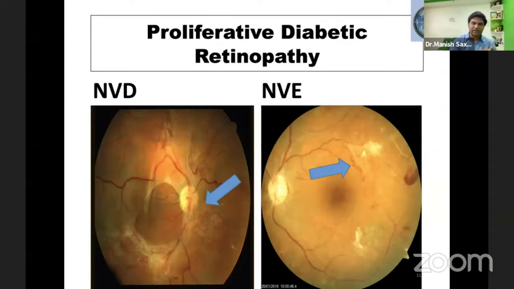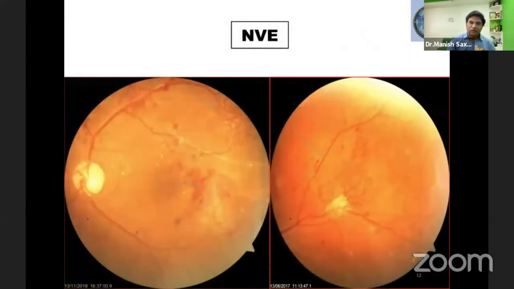The proliferative phase is when we start seeing neovascularizations over the surface of the retina. Neovascularizations are easy to diagnose. To classify, we have to differentiate whether it's NVD or NVE, but it doesn't matter which; both need treatment. Any neovascularization over the disc or over one third of the disc area is called NVD, and beyond that it is called NVE. These are tufts of vessels arising over the surface of the retina. So again, these are the neovascularizations we can see.